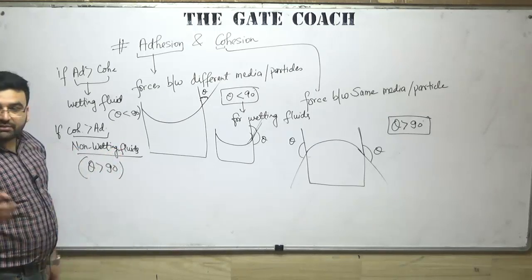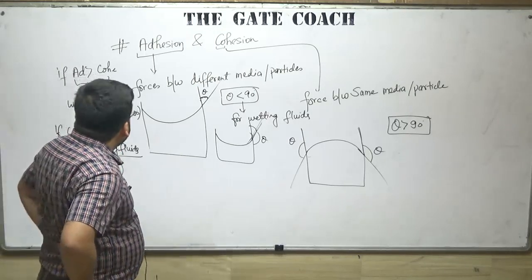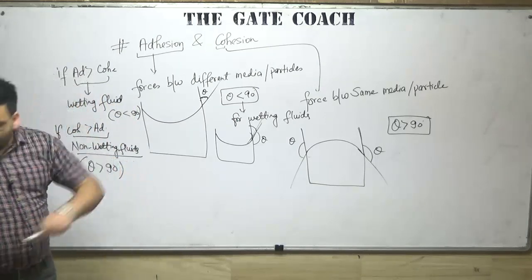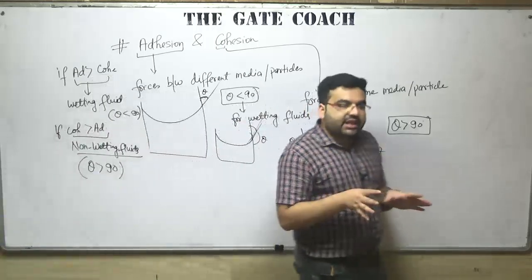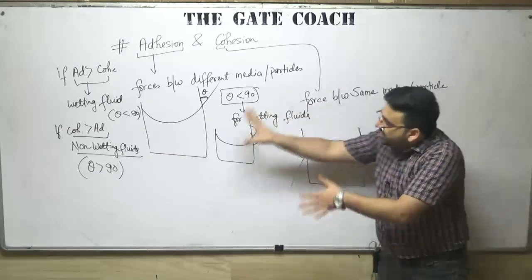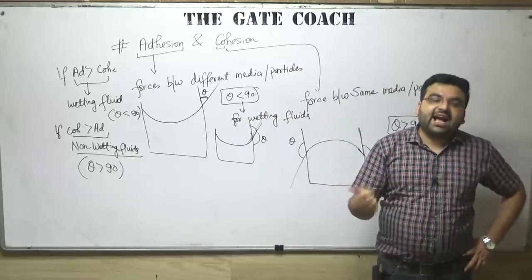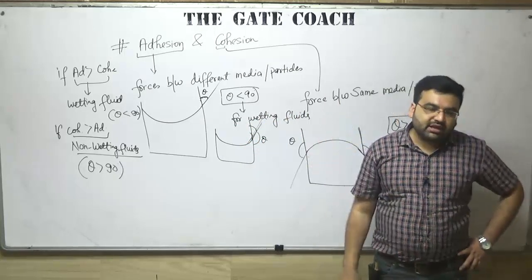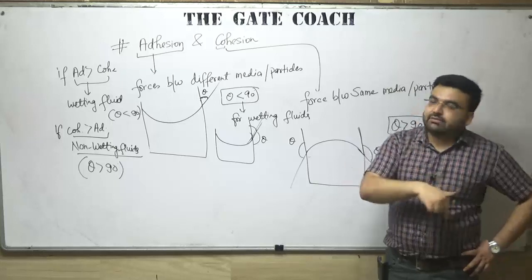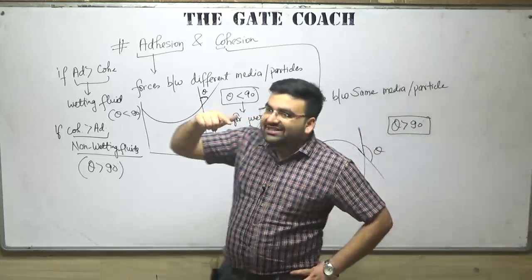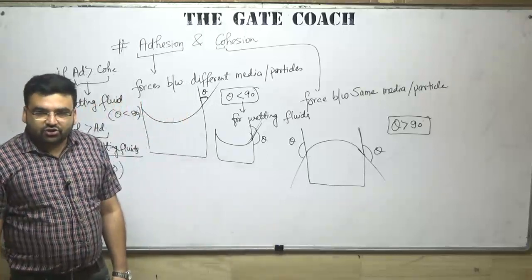What is the time now? 3:30. Okay, so let me do one thing. Let's call it a day, because we have studied a lot of concepts. Tomorrow in the next class, the first thing we will do is solve numericals on whatever we have studied till now: previous year GATE numericals as well as some other important numericals. Then we will discuss capillary rise and capillary fall, and why it actually happens. Okay, let's call it a day and meet tomorrow.